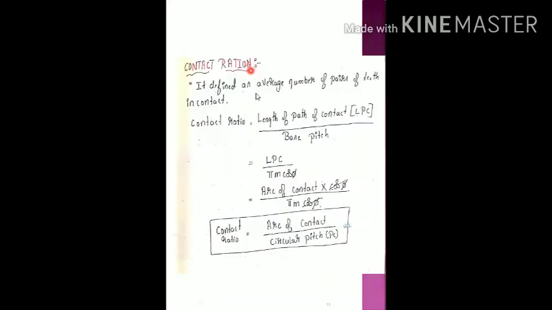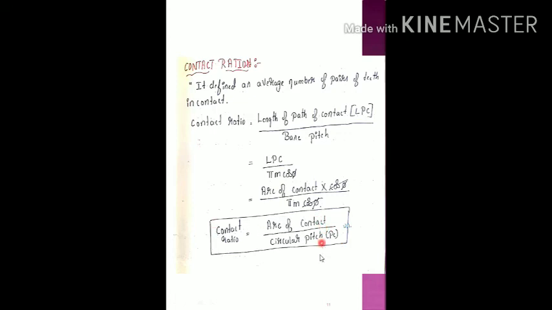That is contact ratio. The contact ratio is nothing but the length of path of contact divided by the base pitch. The base pitch we can call as pi m cos phi, and the length of path of contact we can call as arc of contact into cos phi, which was derived in the second derivation. Therefore cos phi gets cancelled. What will be left? Arc of contact divided by pi m. Again pi m we can call as Pc. So the contact ratio is calculated as arc of contact divided by circular pitch. This is an equation you have to memorize.